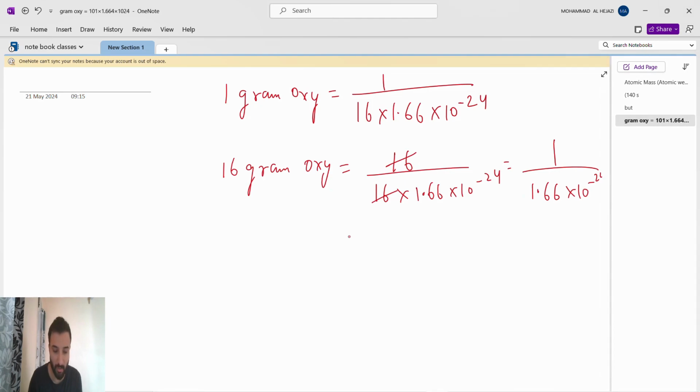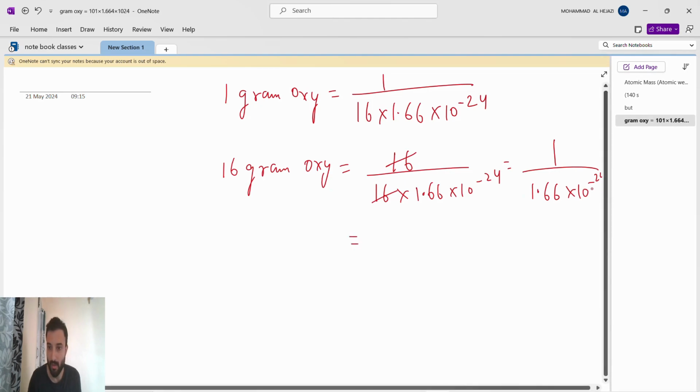So what will we do? This will go up, so it becomes 10 to the power of 24 divided by 1.66. So we will separate it. We will make a 10 for this 1.66, and the remaining is 10 to the power of 23 here.